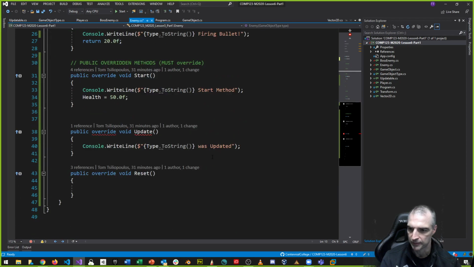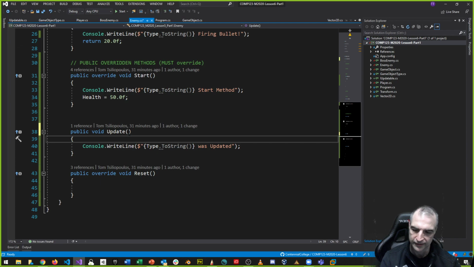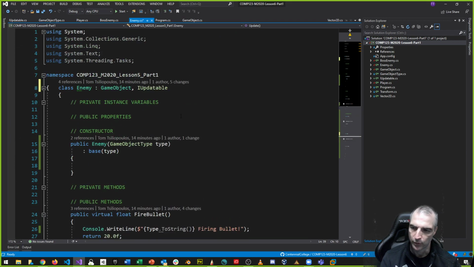It's kind of the same thing. The only difference is I don't need the override keyword. Okay? So the override keyword doesn't have to happen. It's the exact same thing. So this is both a game object and an updatable game object. That's what it is. It's updatable. It's another way of identifying my class.